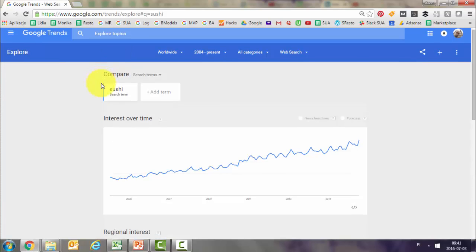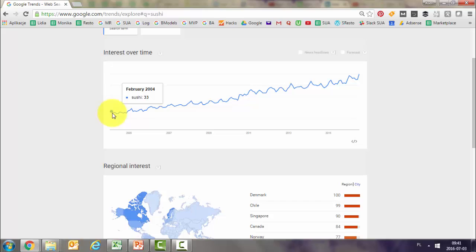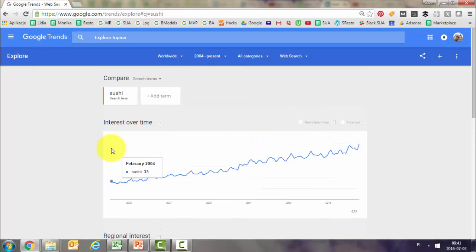As you can see, we get here the trend on sushi. This shows you not the number of searches, but the relative number of searches over time. So it compares this year with that year, but also shows you in comparison with the number of searches done within a specific year. So you can actually have a flat line, which we will assume means the trend is 0, but it just means that in relative terms, because in absolute terms it can actually be growing. So as we can see here, it has been increasing over time.